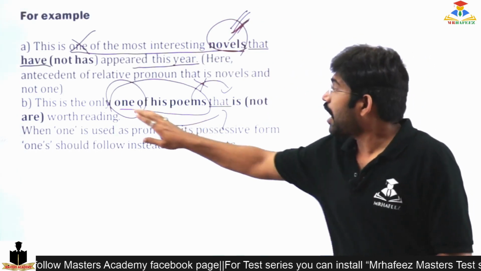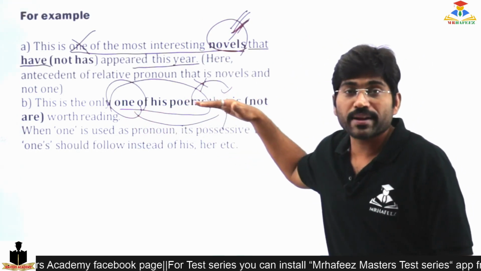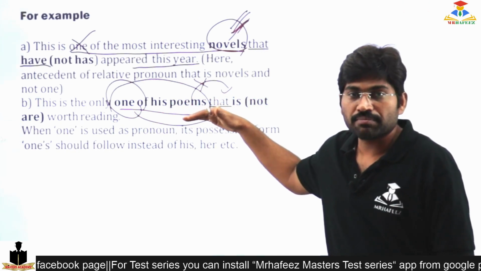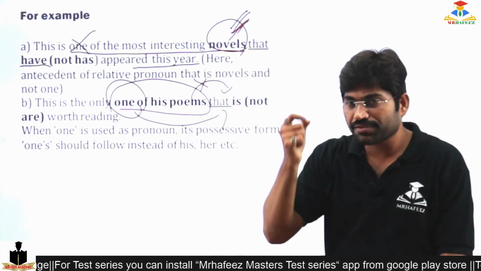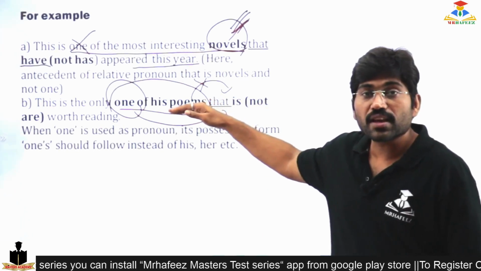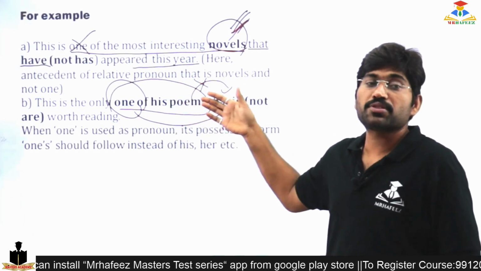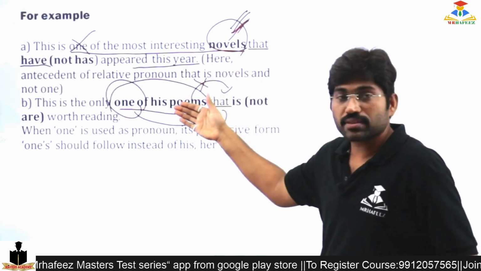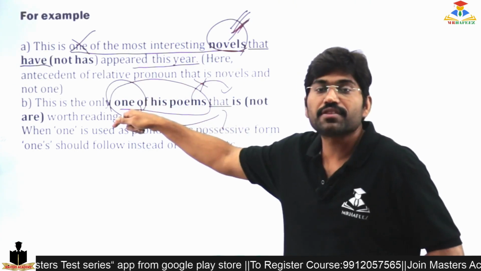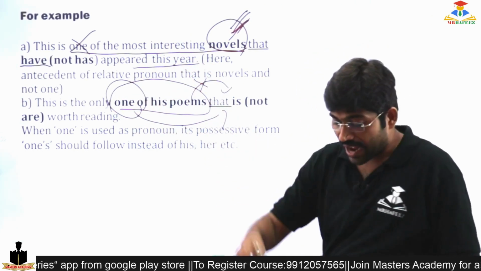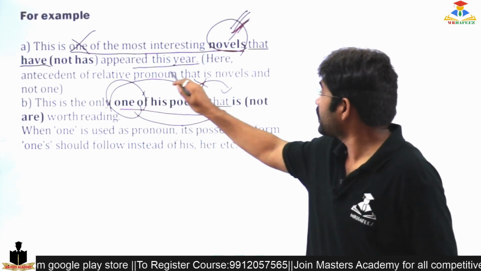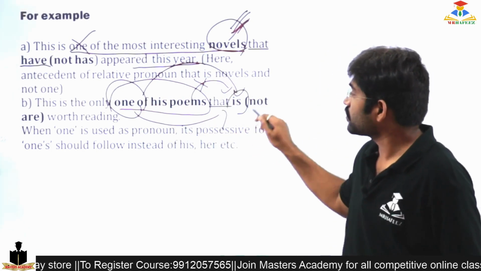But here I am not speaking about all poems. Meaning is a very minute difference. I am not speaking about all poems, but one of the poems. So, based on one being singular, I should use is.